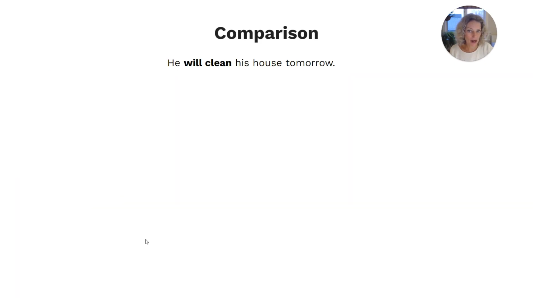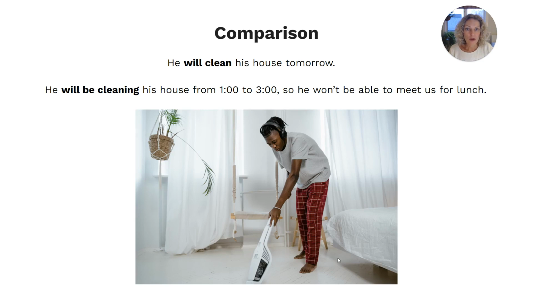So let's just compare it with the regular future. So the regular future would be, he will clean his house tomorrow. So that's just kind of a general plan for tomorrow. But when we use the future continuous tense, we're emphasizing that it's going to be continuous, it's going to happen during a specific time period from 1 to 3, and it's a very definite kind of a plan.